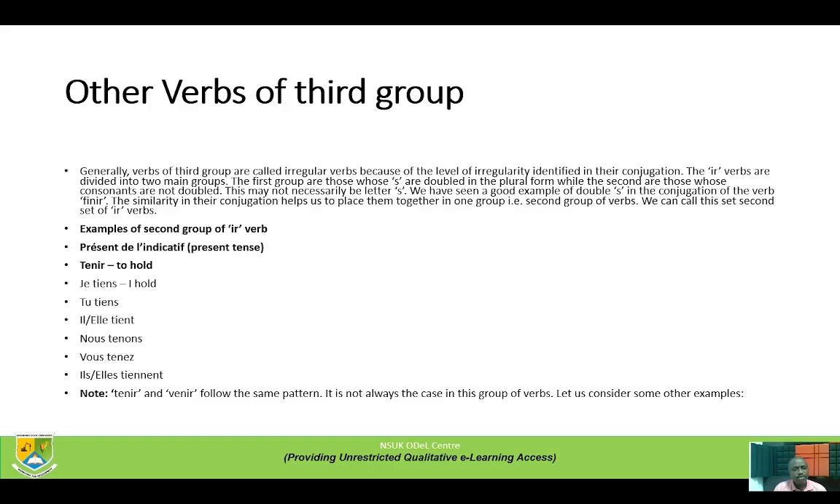So the ones where we double the S, we call verbs of the second group, while the ones that don't have double S belong to the third group. Example of third group IR verb. Présent de l'indicatif, present tense.